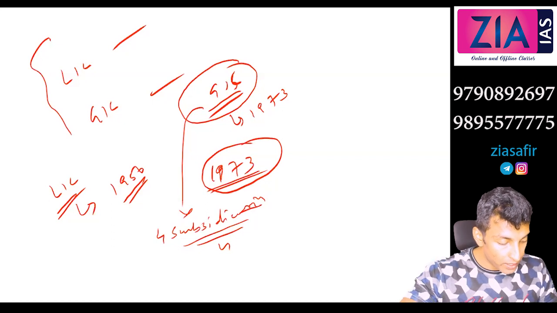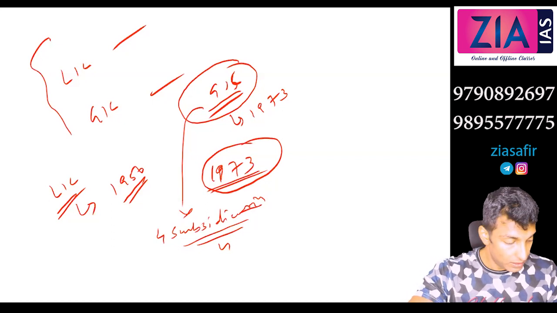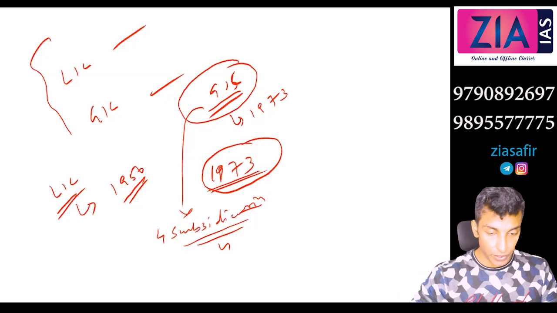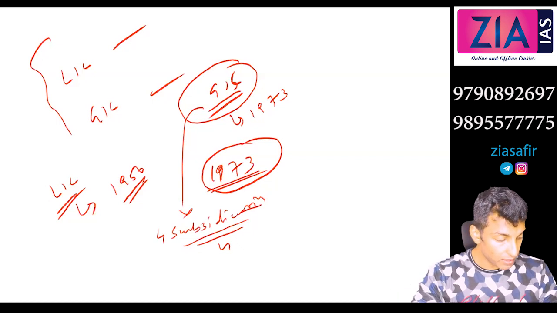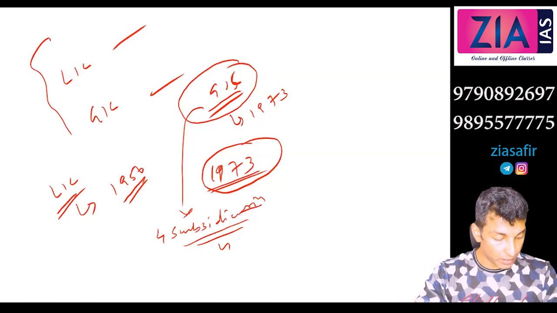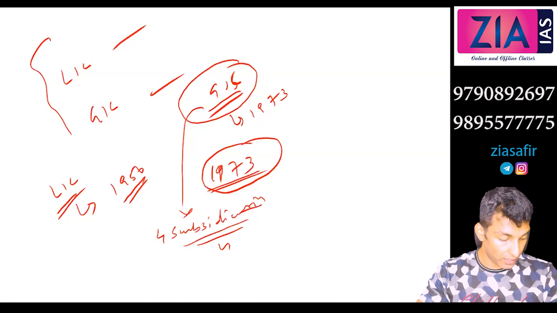Next one, New India Insurance Company of India Limited. So National Insurance Company of India Limited, United India Insurance Company Limited, Oriental Insurance Company of India Limited, New India Insurance Company of India Limited.